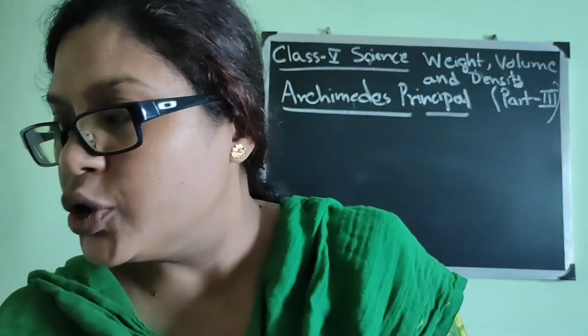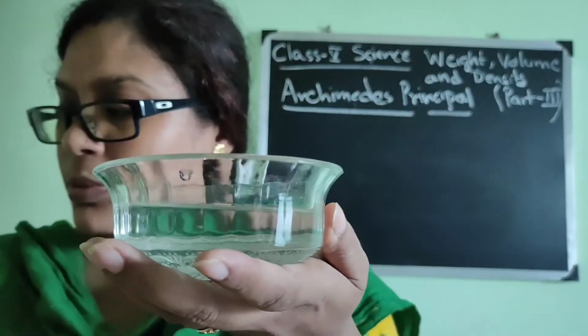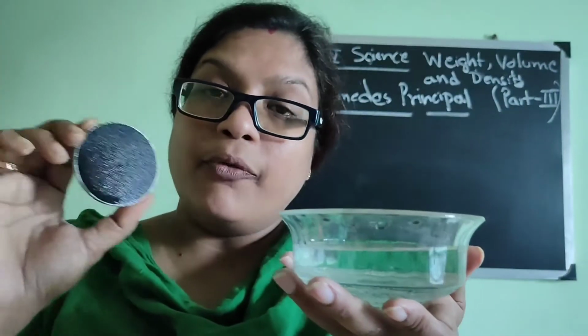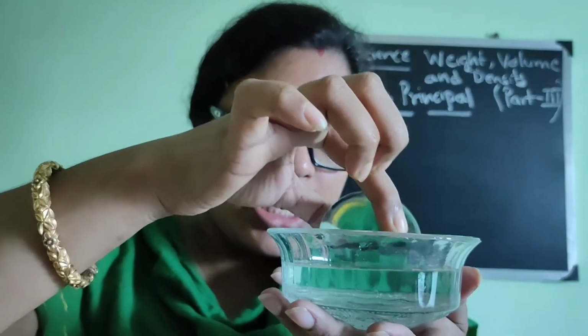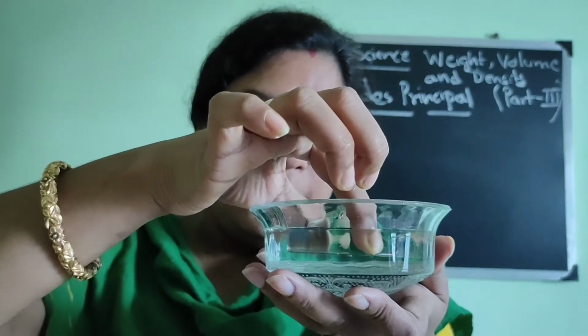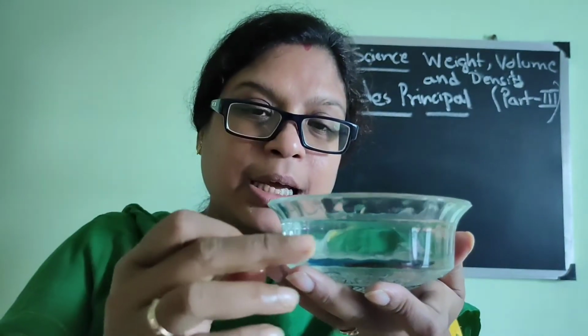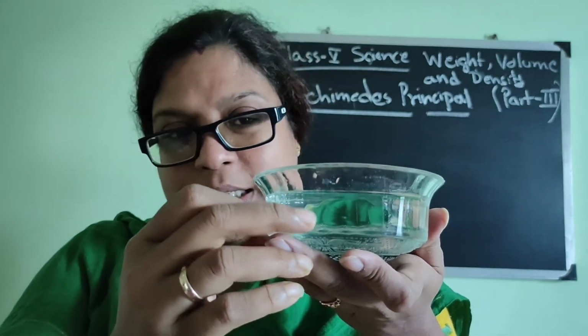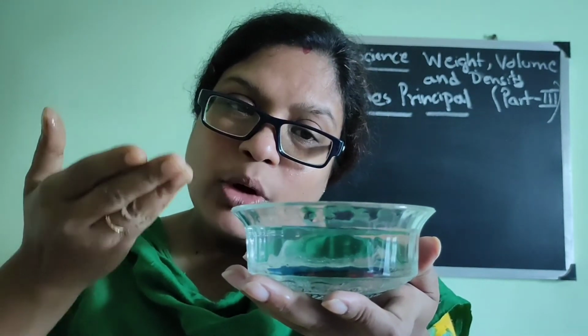When you put the brick in water, the level of water in the bucket goes up. Again I will show you. So the water level, I think you can see. In place of the brick, I have taken this paperweight. When I am sinking it in the water, please observe carefully. The water level is increasing slowly. Please see, it has increased. Before it was like this much, and now it is this much. So the water level is going up.